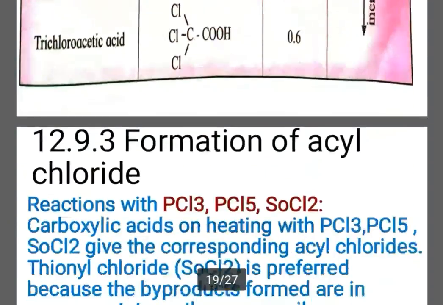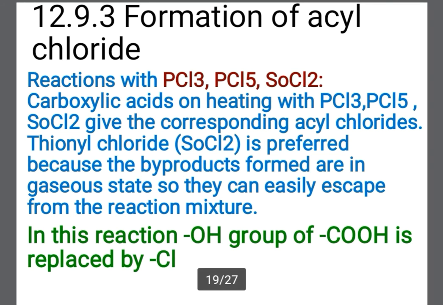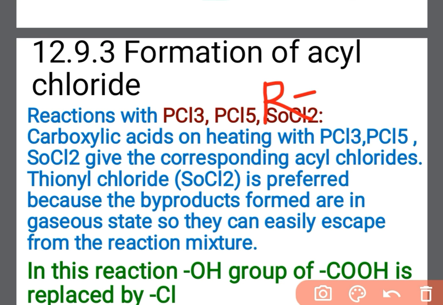Next point is the formation of acyl chloride. What is the general formula of acyl chloride? You already know what is the acyl chloride and its general formula. RC double bond O Cl is the general formula for acyl chloride. So in this point we are going to study how acyl chloride is formed by reaction of carboxylic acid with PCl3, PCl5 and SOCl2.